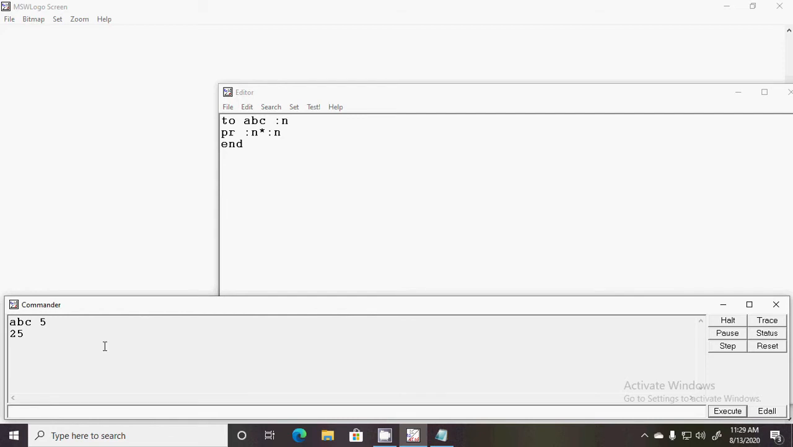If you run this procedure but do not give the value of the parameter, it will not execute. See, it says not enough inputs to ABC, because it is parameterized, and we did this purposely. So whenever we call this procedure, we have to give some value, any value. I hope you understood. If you give 7, you will get the square of 7, which is 49.